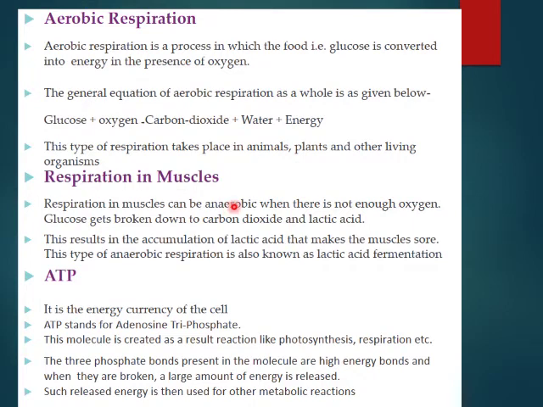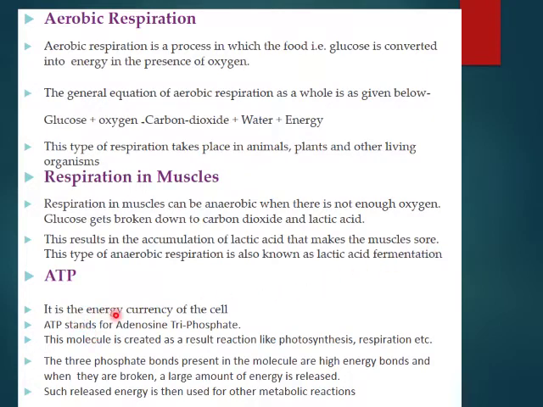In muscles, we know anaerobic respiration takes place when there is not enough oxygen, right? There is accumulation of lactic acid that makes the muscle sore, and this type of anaerobic respiration is also known as lactic acid fermentation.